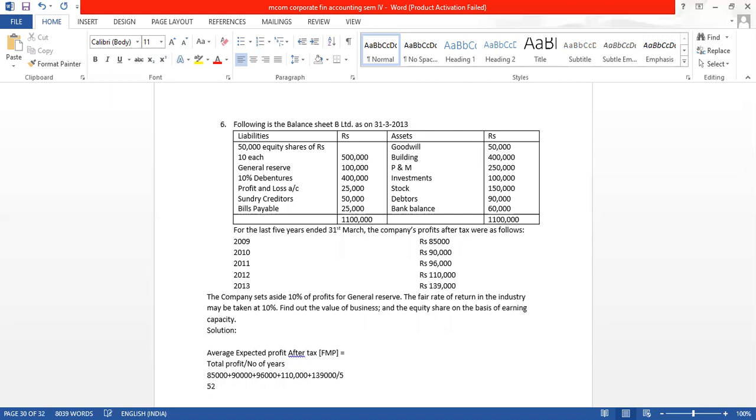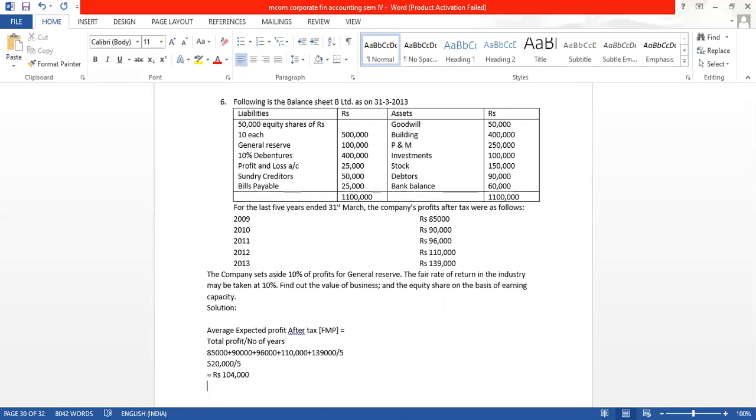When we add all the 85,000, 90,000, 96,000, 1,10,000 and 1,39,000, we get 5,20,000. Divided by 5, it will give us the average of rupees 1,04,000. So we have got the FMP.